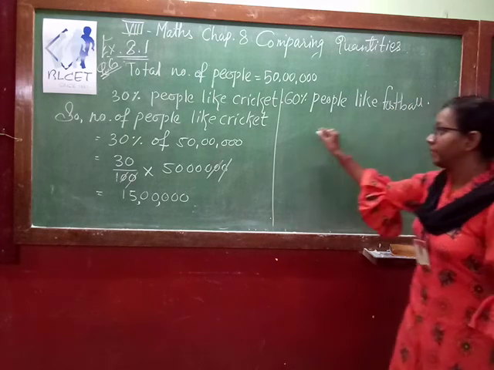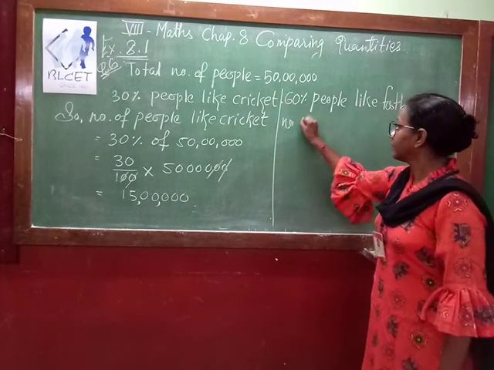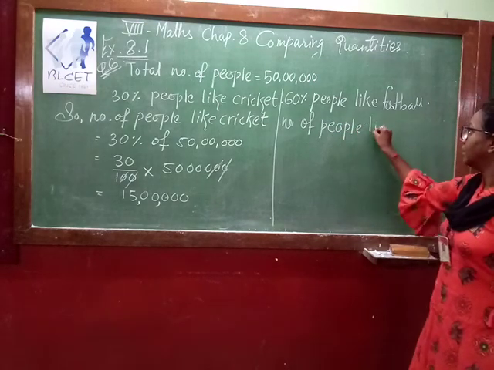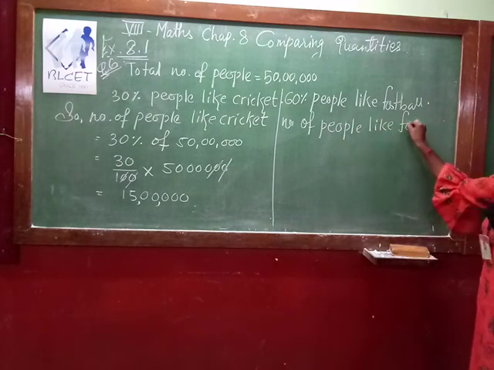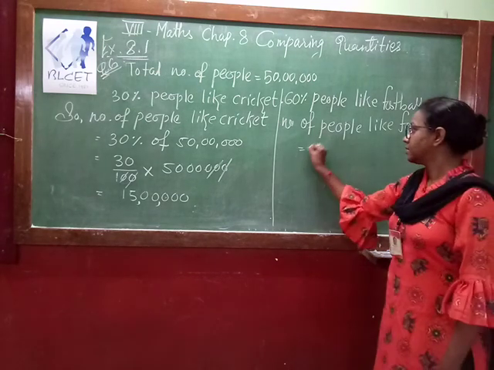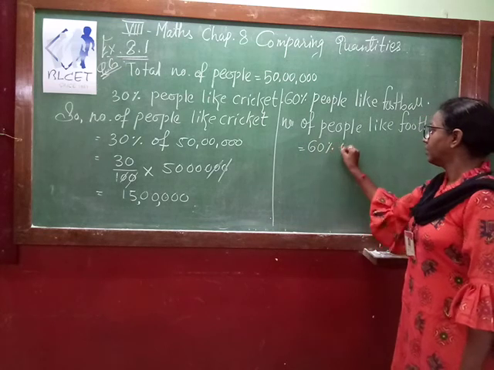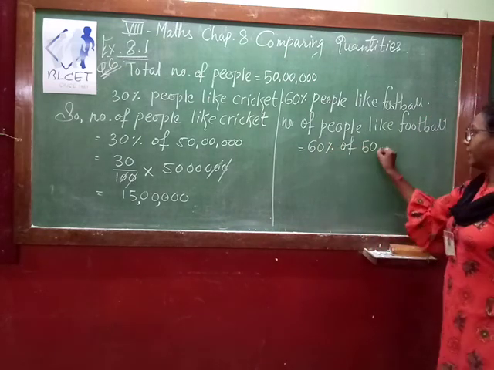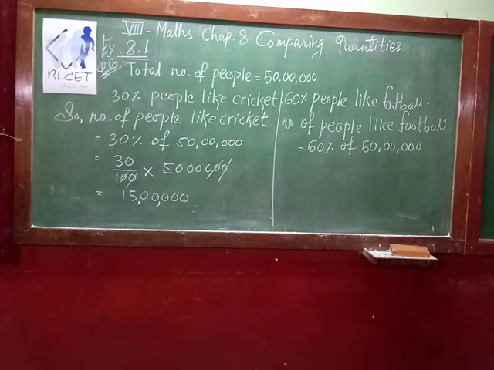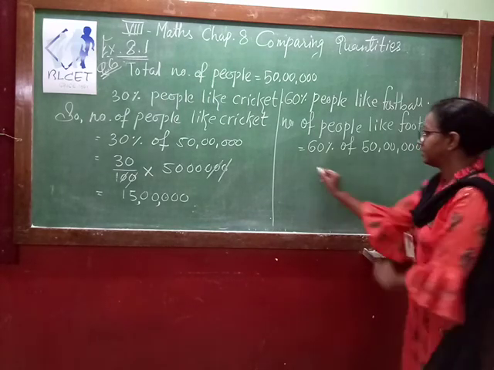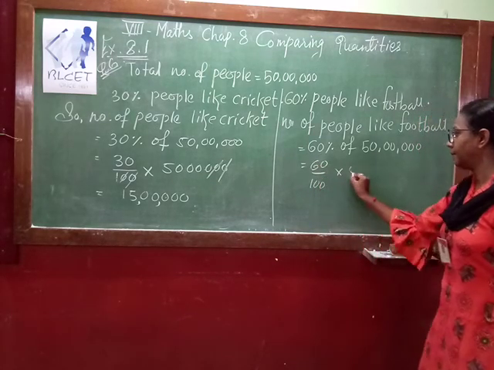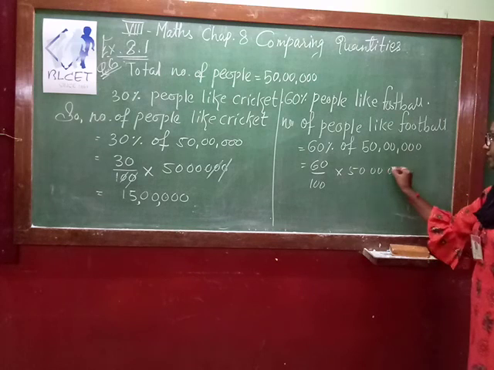So number of people who like football is equal to 60% of 50 lakh. Okay, so 60% of 50 lakh means 60 divided by 100 multiplied by 50 lakh.